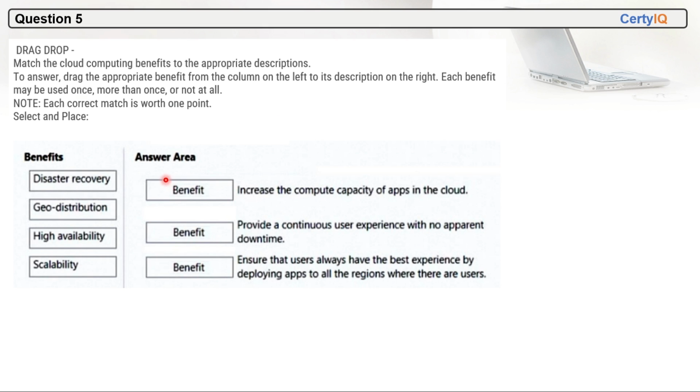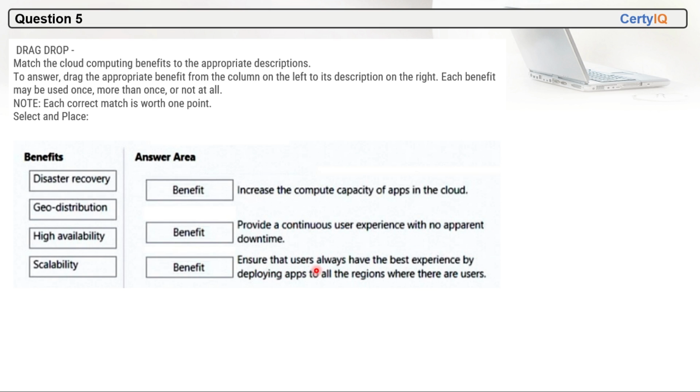So, which of these will increase the compute capacity of apps in the cloud? The correct answer will be scalability. Scalability allows us to increase the compute capacity of apps in the cloud. Second, which of these will provide a continuous user experience with no apparent downtime? The keyword here is no downtime, and it is called high availability. High availability provides a continuous user experience with no apparent downtime.